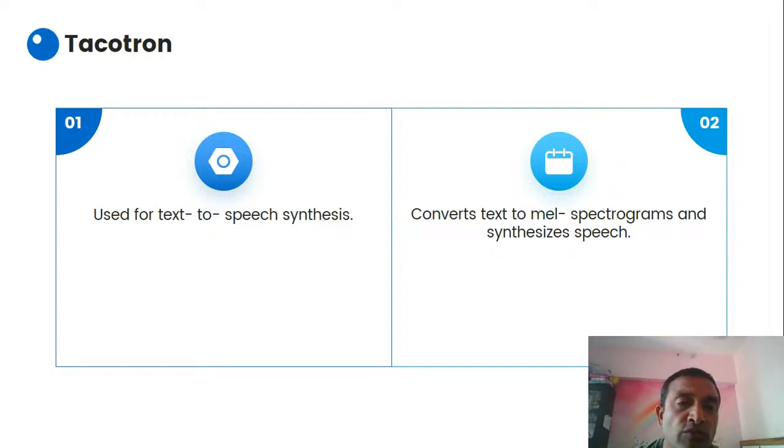People are using it for different purposes, and also for some kinds of fraud as well. You can take someone else's voice, give the text, and generate the voice of that person speaking, right?